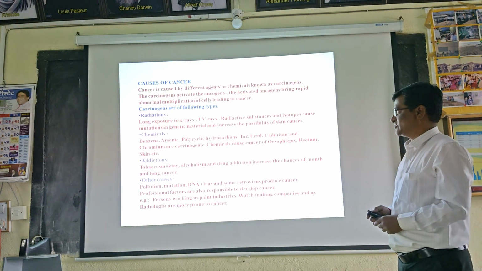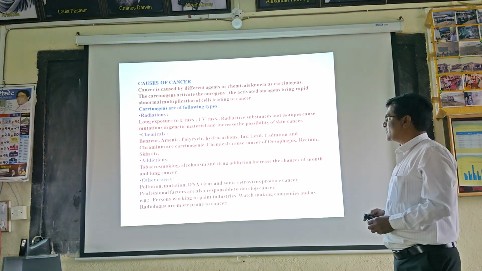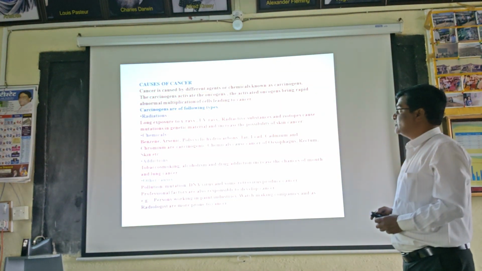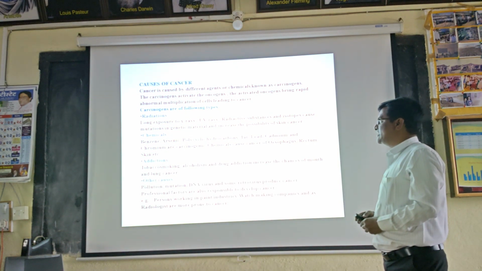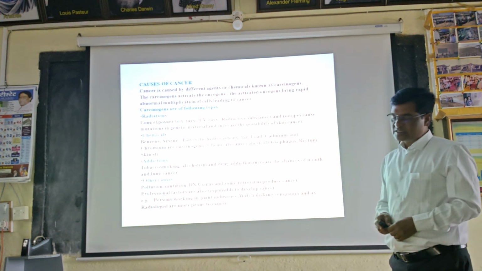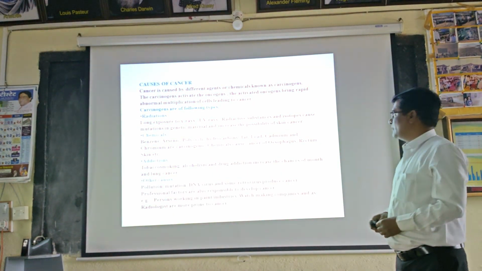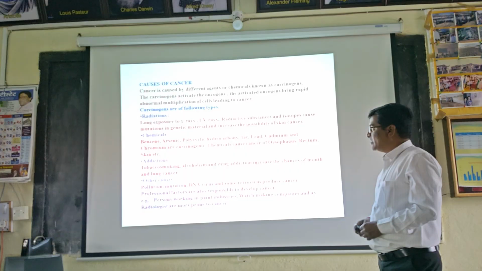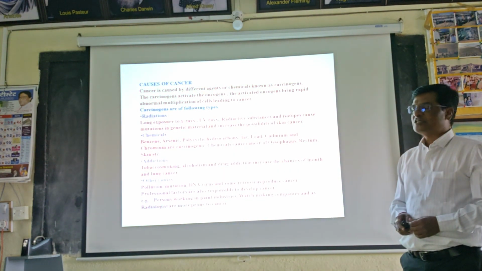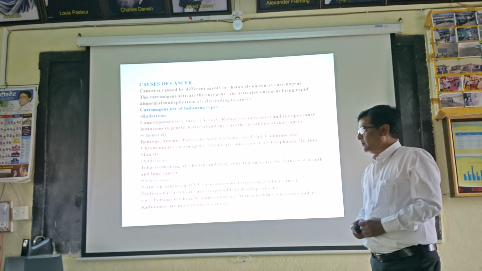What are radiations? Long exposure to X-rays, ultraviolet rays, radioactive substances and isotopes causes mutations in genetic material and increases the possibility of skin cancer. Chemicals like benzene, arsenic, polycyclic hydrocarbons, tar, lead, cadmium and chromium are carcinogenic chemicals. They cause cancer of the esophagus, rectum and skin, etc.